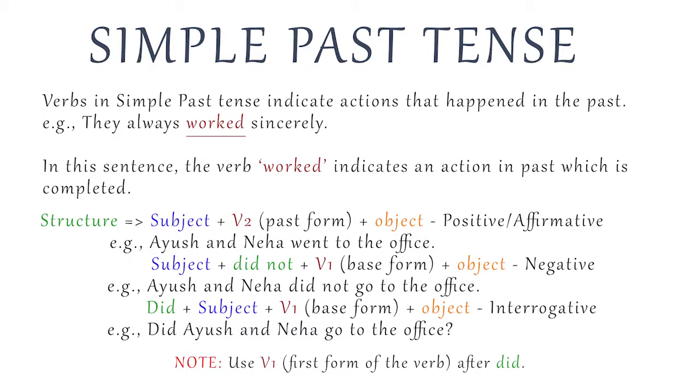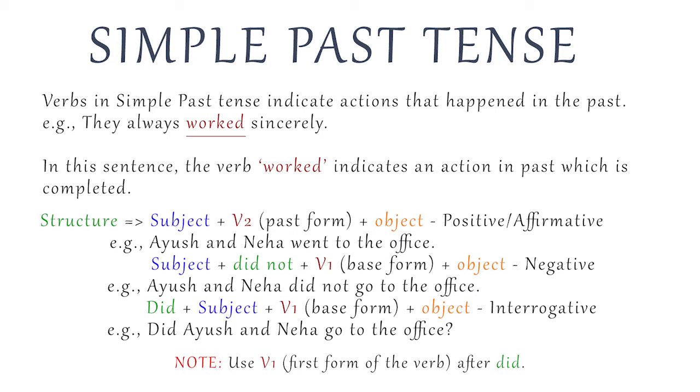Now, simple past tense. Simple past tense refers to actions that happened in the past or were regularly done in the past. Now see the example: they always worked sincerely. In this sentence, the verb worked indicates an action in past which is completed. Now let's see how affirmative, negative and interrogative sentences are framed in simple past tense.